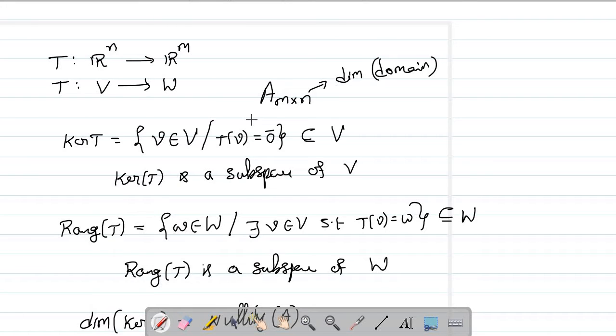Both are the same because we know linear transformations and matrices are the same. They are not different. They are the same objects. Okay, but the way of seeing is different. That's it. When it comes to a matrix, you see it with coordinate vectors, but when it comes to a transformation, we see it with the normal vectors. That's it.